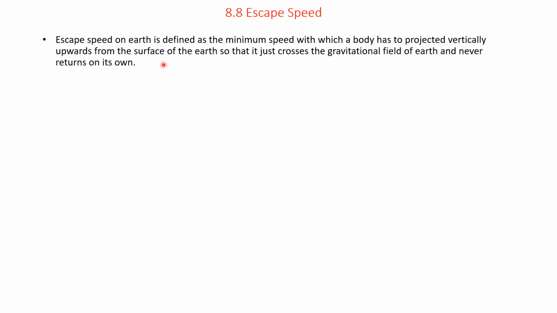Escape speed is the minimum speed with which a body has to be thrown vertically upwards from the surface of the Earth so that it overcomes the gravitational field of Earth and does not return to Earth on its own. This is the definition of escape speed.